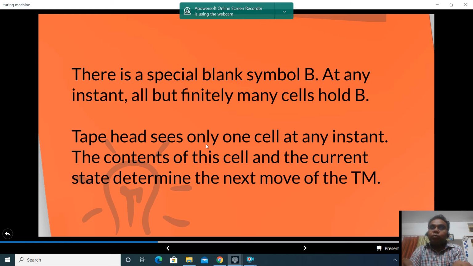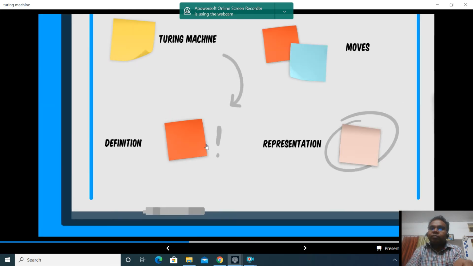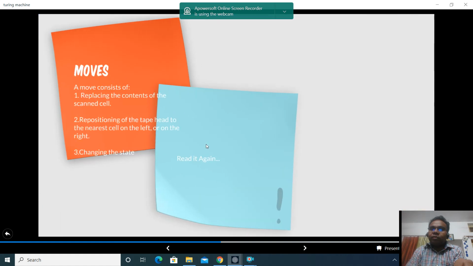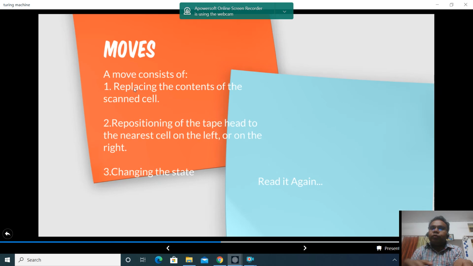Now how is the next move decided? Depending upon the state and the symbol on the tape, that is the symbol on the input tape. Remember again that it is an infinite input tape. It can hold blank also. Now let's see further what are the moves it can give.